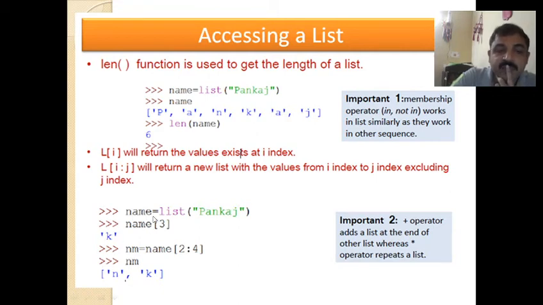So we'll see that name equal to list of Pankaj is written. So name of 3 means 0, 1, 2, 3, so the letter K is displayed. If I write nm equal to name of 2 colon 4, that means index 2 to 3, 4 is not included. So 2 to 3, that is if I display it, it displays N and K. So this is how you can access the elements in a list.